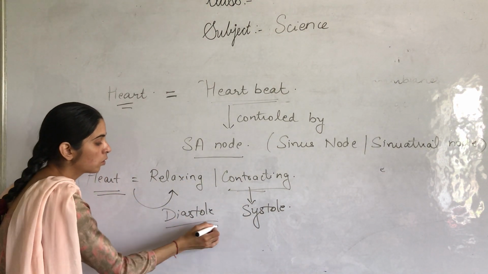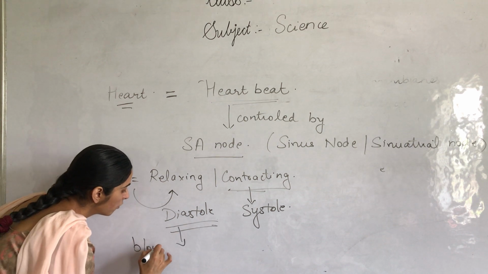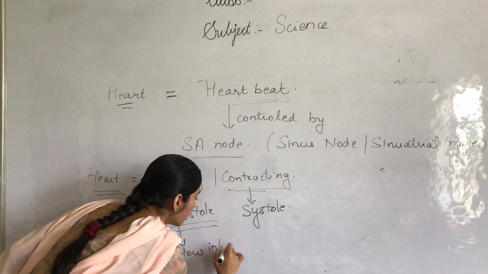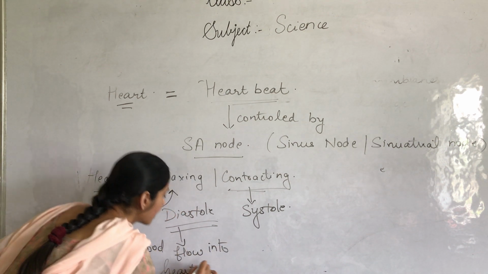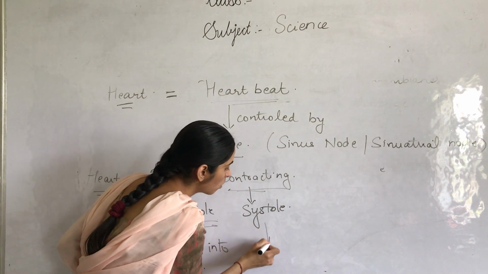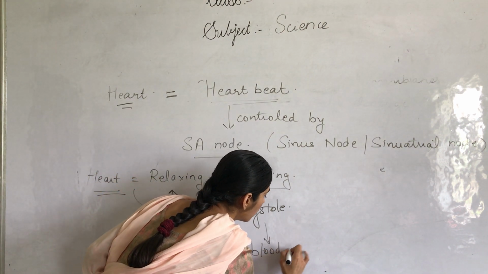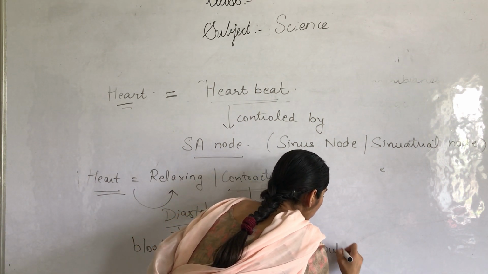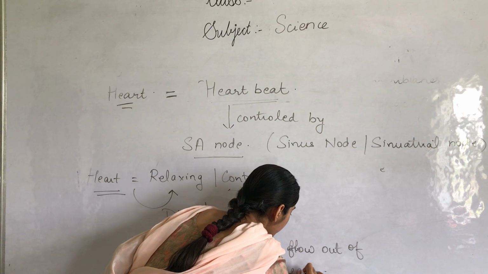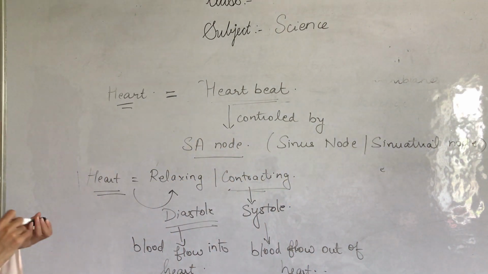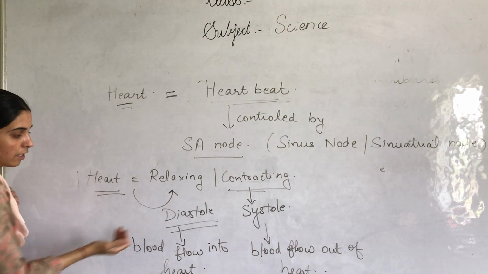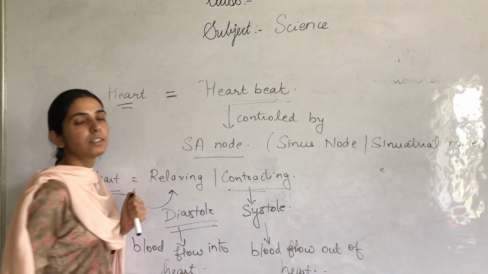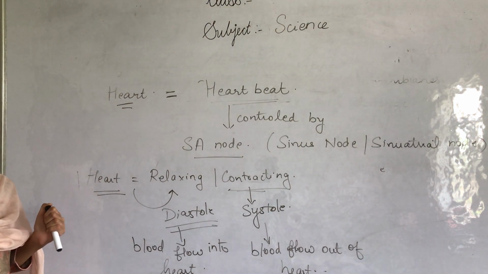In case of diastole, the blood flows into the heart. In case of systole, the blood flows out of the heart.